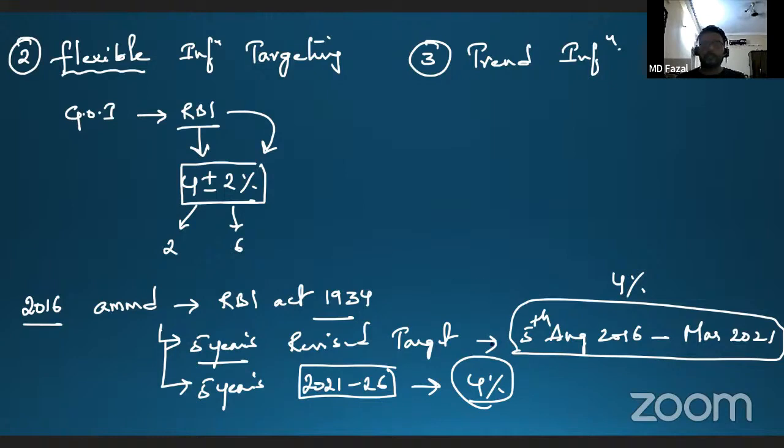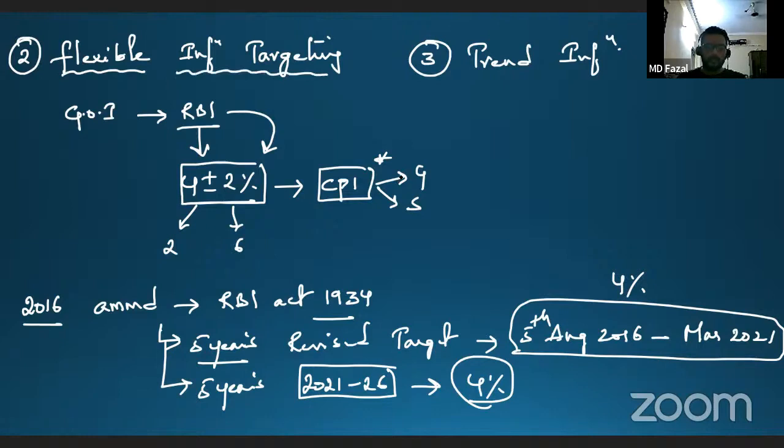And this 4%, 4 plus or minus 2, is definitely linked with your CPI, Consumer Price Index. Earlier, RBI used to link it with the WPI, which considers only goods, and CPI is directly linked to the retailer and the consumer, which includes both goods and services. So now RBI considers the CPI in the calculations of the inflation rate in the market. So this is called flexible inflation targeting.